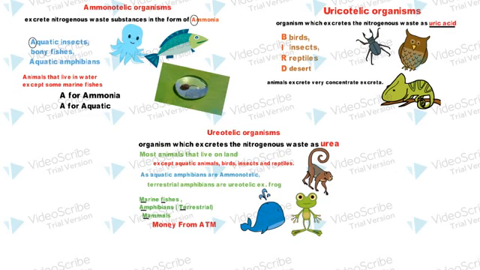In the end are the ureotelic organisms, and the trick to remember them is money from ATM. Here money from represents marine fishes and AT represents amphibians terrestrial, M for mammals.